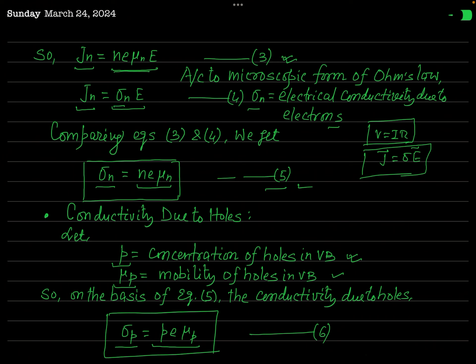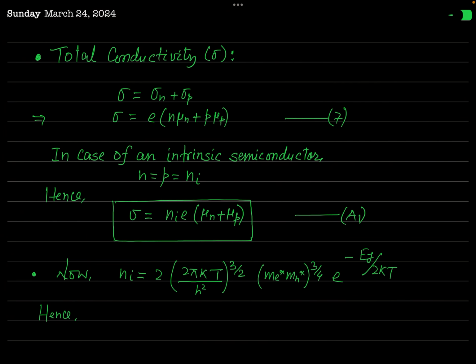So in this way we have calculated the electrical conductivity of a pure semiconductor due to its charge carriers, electrons and holes. Now when you add these two conductivities, you will get the total electrical conductivity of this intrinsic semiconductor. Its total electrical conductivity, denoted by the symbol sigma, will be simply equal to sigma n plus sigma p.